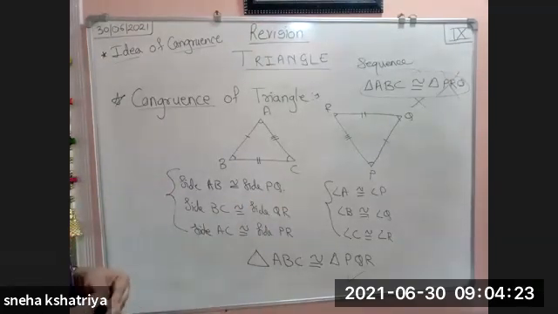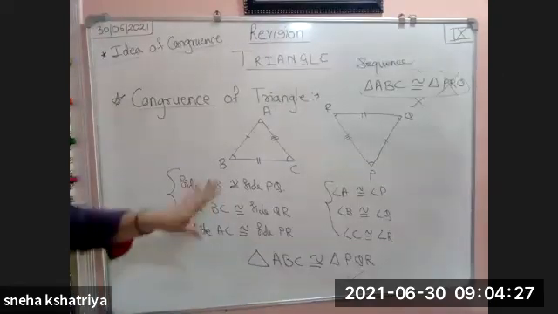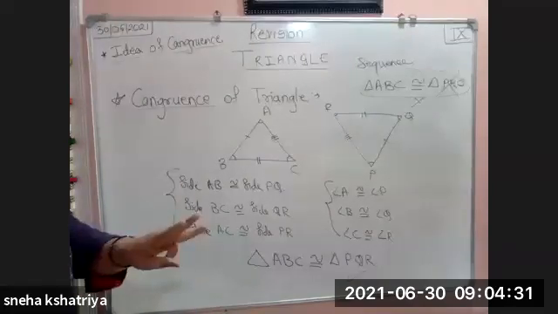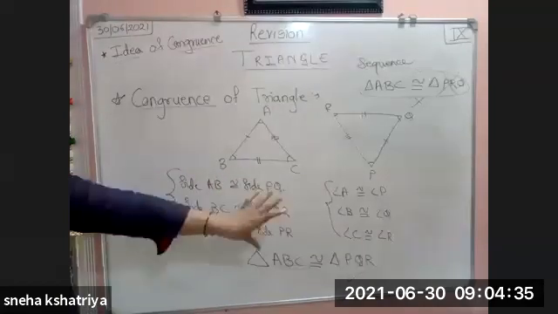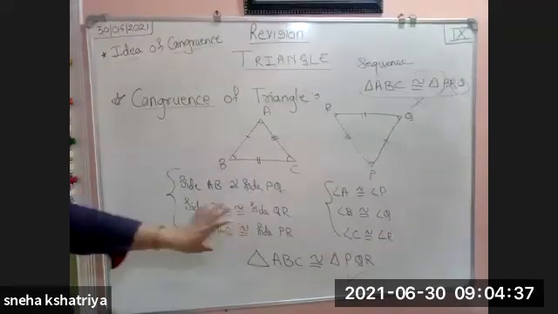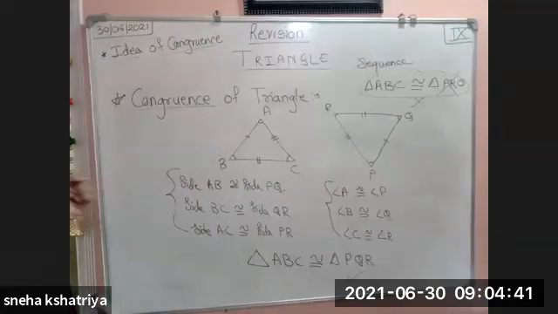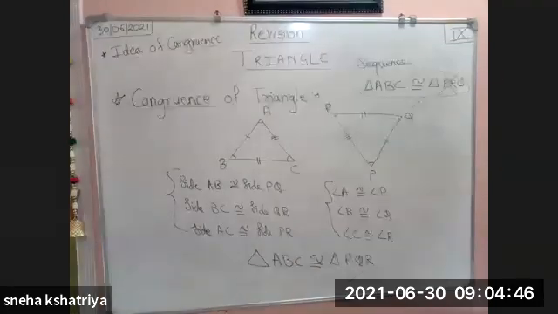But for proving two triangles congruent, is it necessary to prove all the 6? No, it is not necessary. We can take any 3: all 3 sides, all 3 angles, 2 sides 1 angle, 2 angles 1 side, like this we can take.